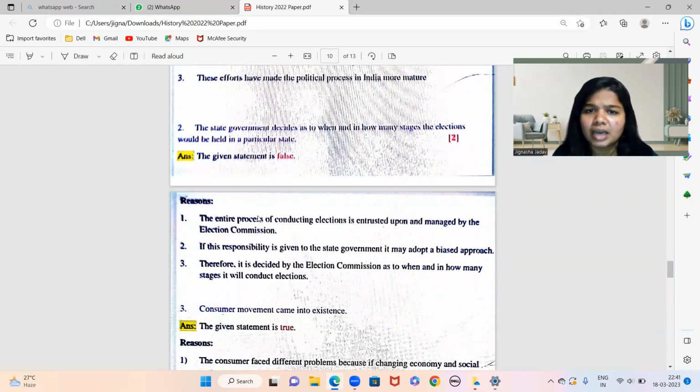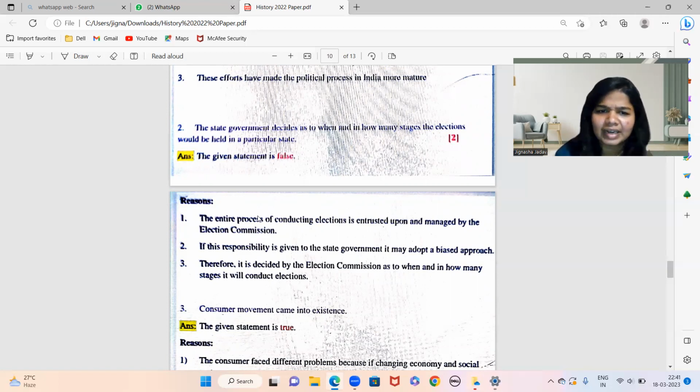Next, the state government decides when and in how many stages the election would be held in a particular state. So again, this question is from chapter number 2, the election process, or concept hai functions of election commission. So this answer is false. The entire process, जो भी पूरा conducting elections का है, it is managed by election commission.